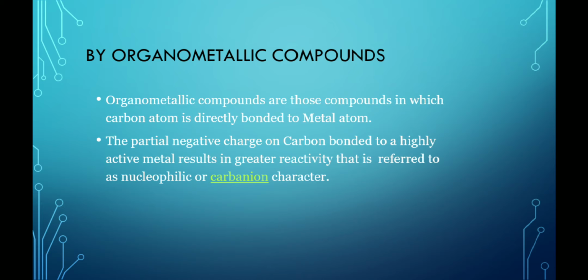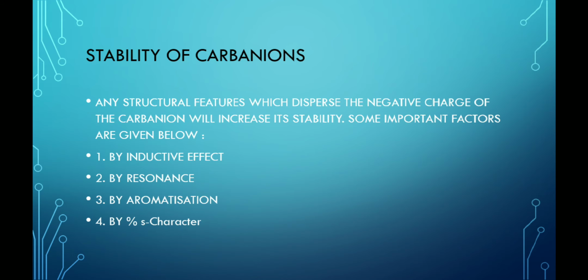The partial negative charge on the carbon bonded to a highly active metal results in greater reactivity, that is referred to as nucleophilic or carbanion character. This carbanion character increases the reactivity of organometallic compounds.